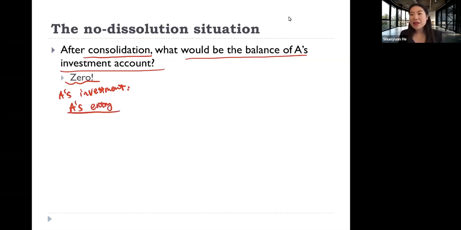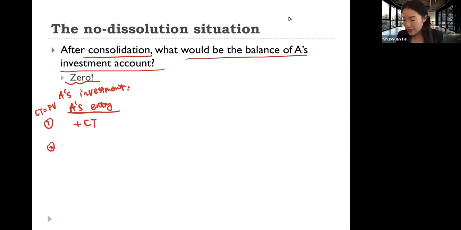And then depending on the situation, if the consideration transferred is the same as the fair value of firm B's net identifiable asset, then the investment account will be increased by the consideration transferred, because the journal entry we make is to debit investment, credit consideration transferred.